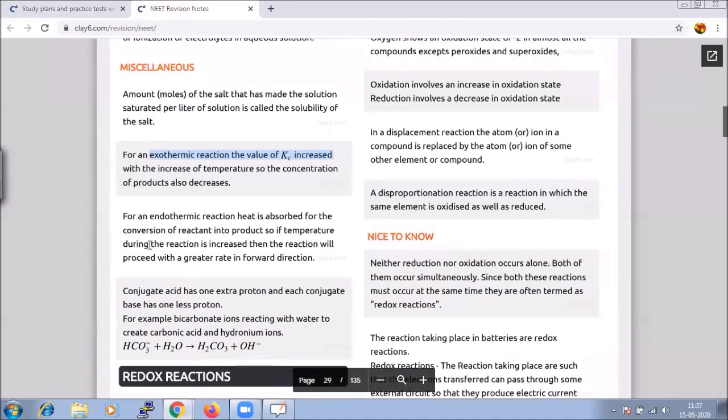And for an endothermic reaction, heat is being absorbed for any conversion of reactant into product. So if the temperature during the reaction is increased, then the reaction will proceed at a greater rate in the forward direction.